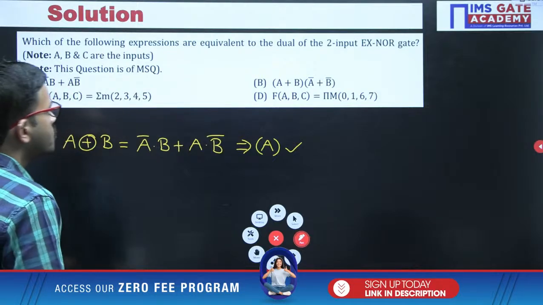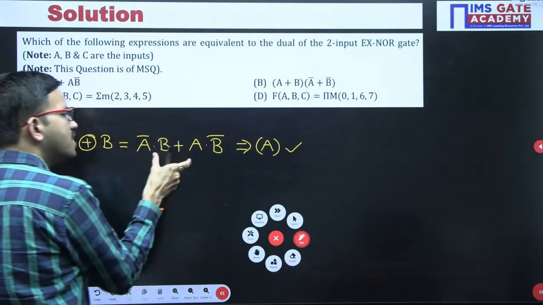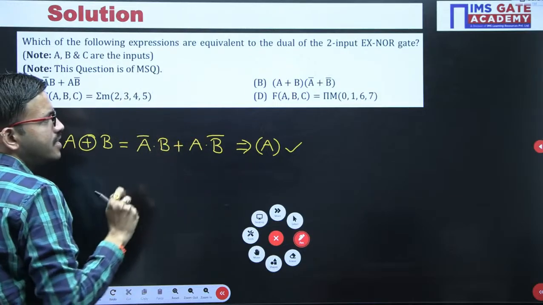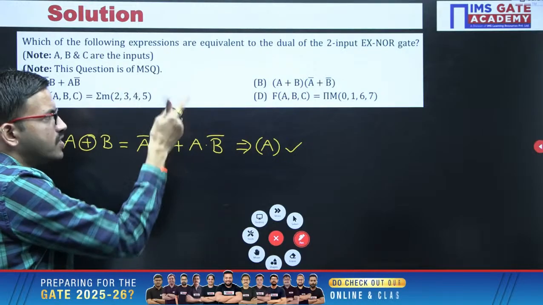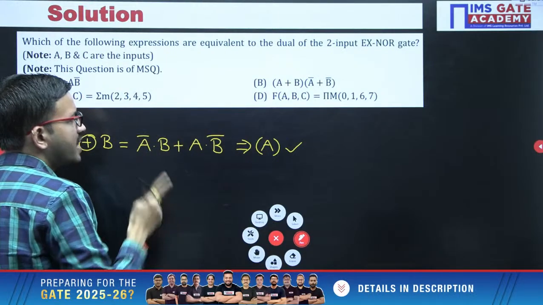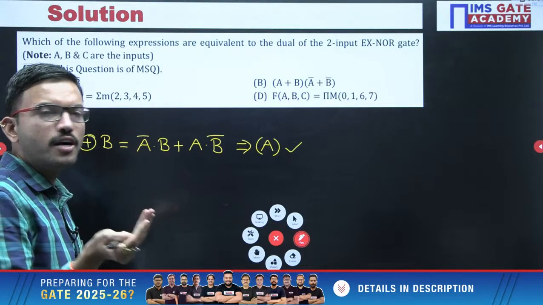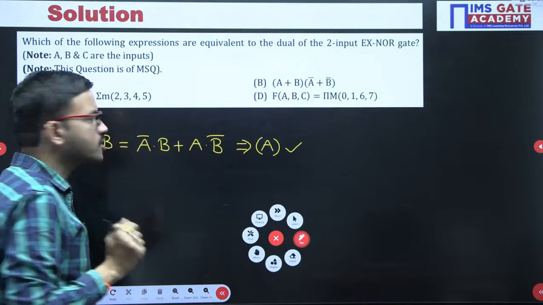See, it is very simple. From this equation, you can write like that, or otherwise, for this equation, if you do simplification and are able to get this one, then B is correct. Earlier we have discussed the distributive law. Now when you have terms like this, we can apply the transposition law.